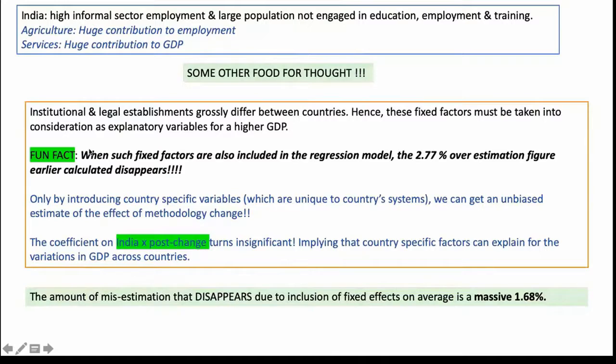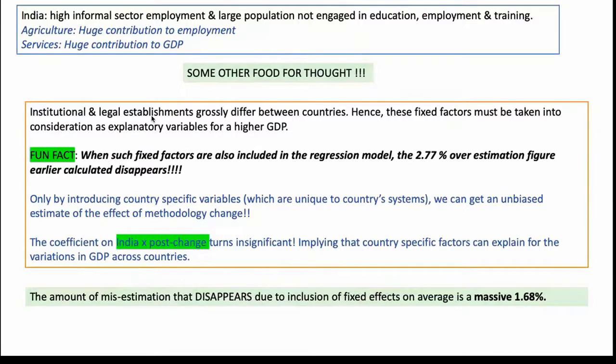And now comes the most important part of this chapter, which talks about fixed factors. Now, it's very intuitive that for every particular country in this world, institutional and legal establishments are going to differ. So, for example, the kind of governance, the kind of government policies, the law and order, the judiciary, their efficiency, there are many things that vary between countries.